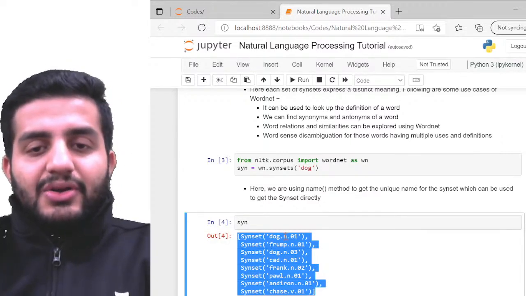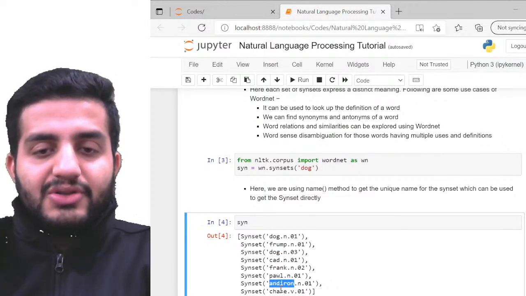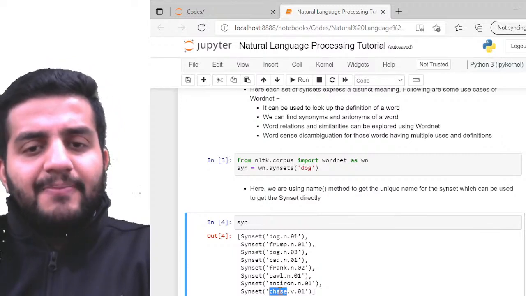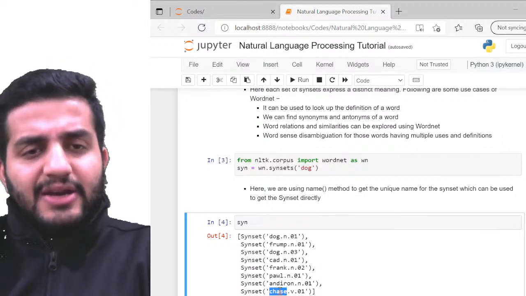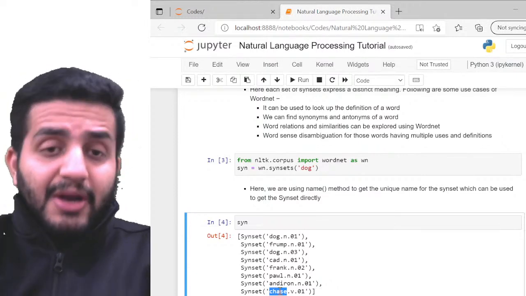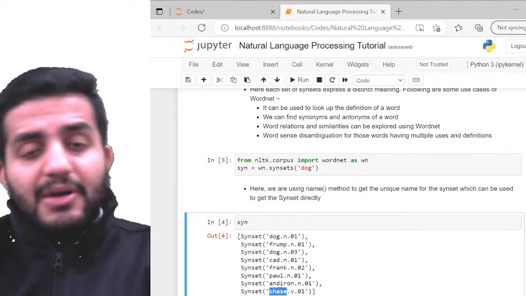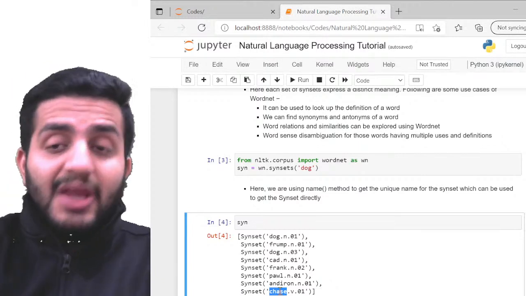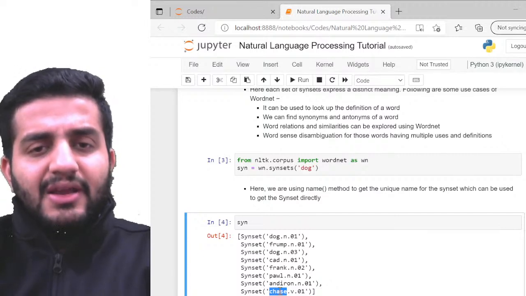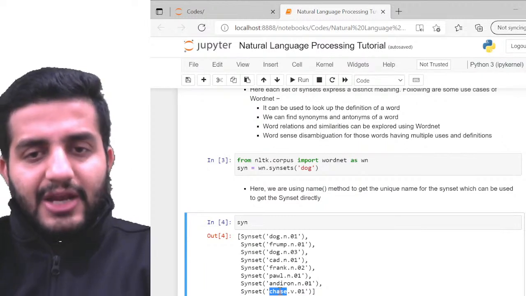So can you see this? Dog, frump, dog, cat, Frank, Paul, Andiron, Chase, right? Interesting. We'll see why it has given me some or the other different things, right? Maybe Frank, maybe Paul does not really make sense to me, right? But some or the other way, the synsets is able to relate this dog with something inbuilt in it, right? We'll try to find that. We'll try to see how exactly dog is being related to Paul or Chase or anything like that. So we'll see that, right?